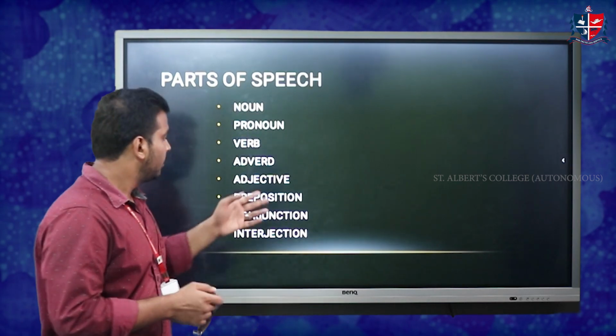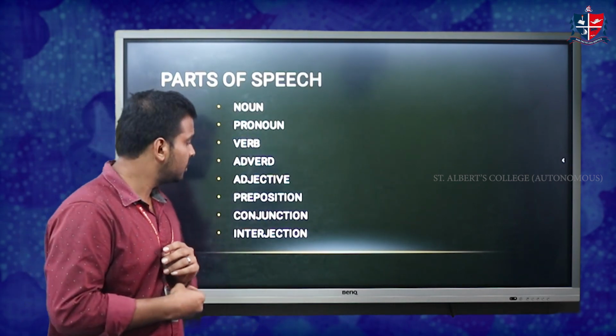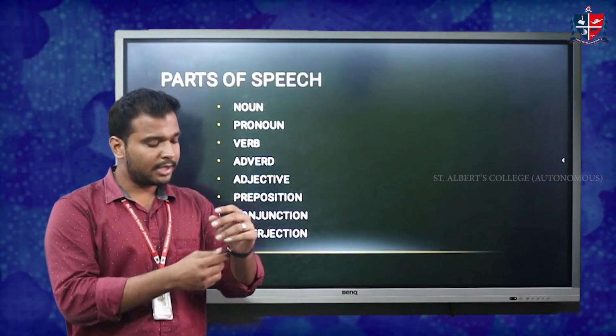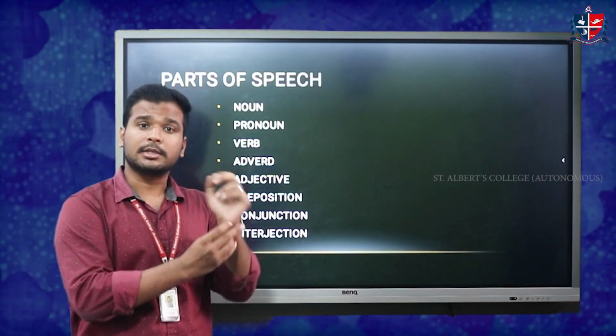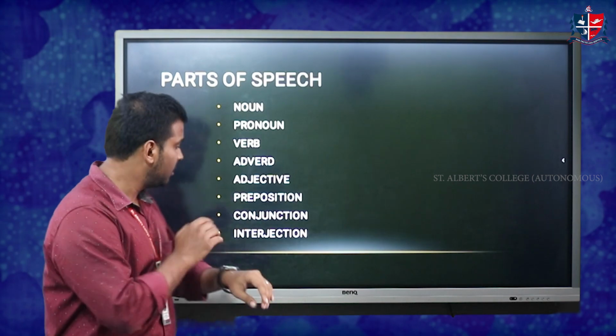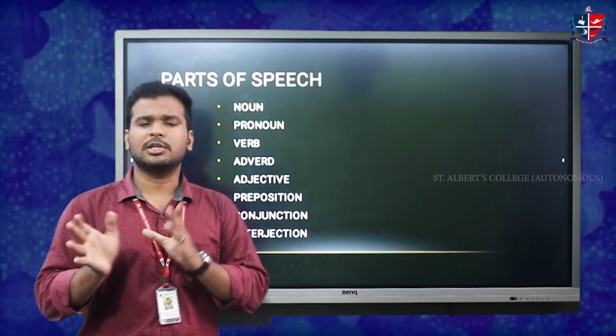Things like that. So preposition shows what? Preposition shows the position. Now this watch is back on my wrist. So it is on my wrist. Okay. So on is what? On is the preposition.